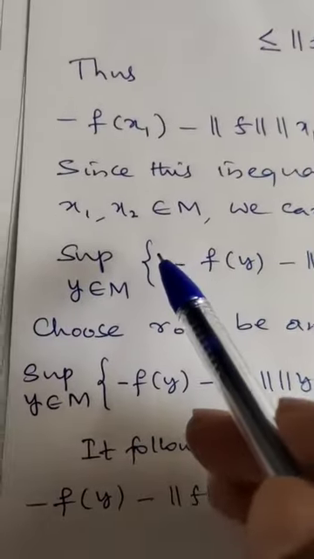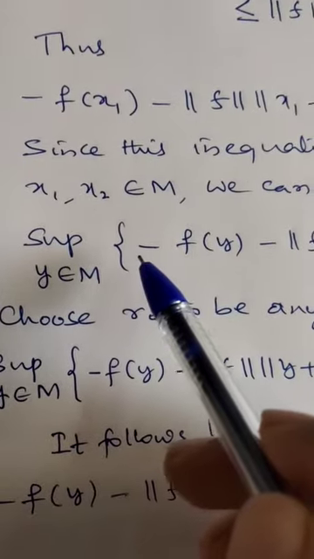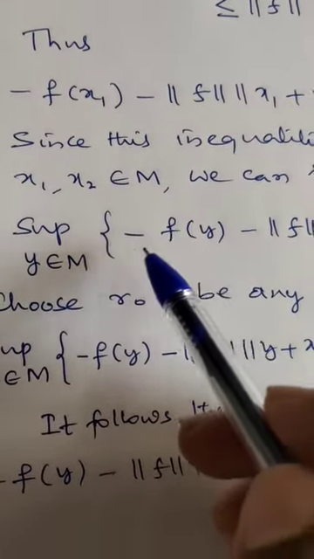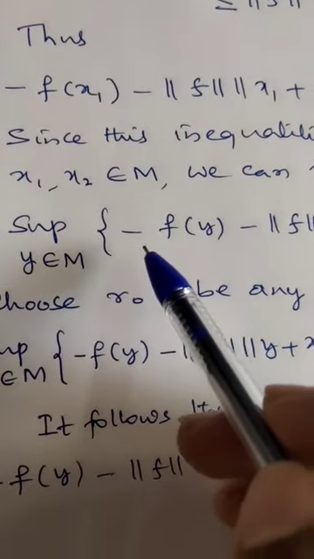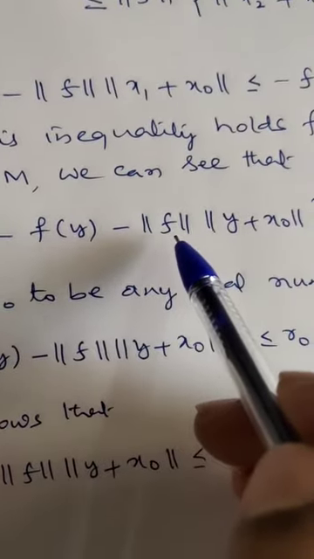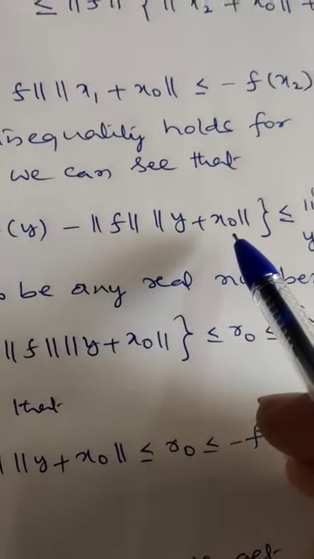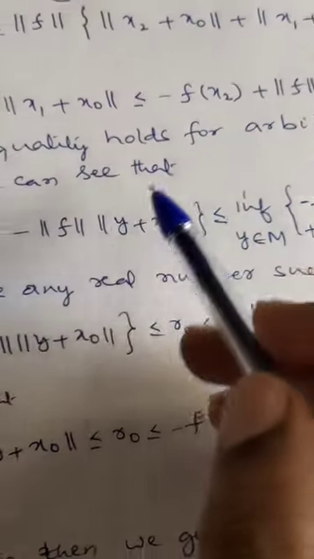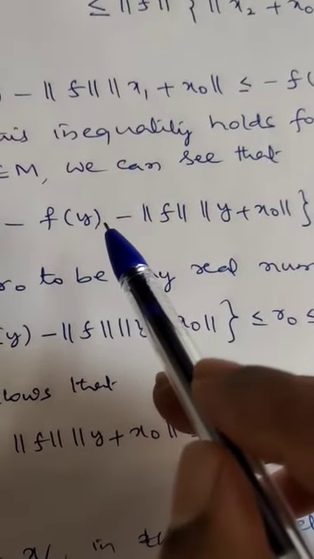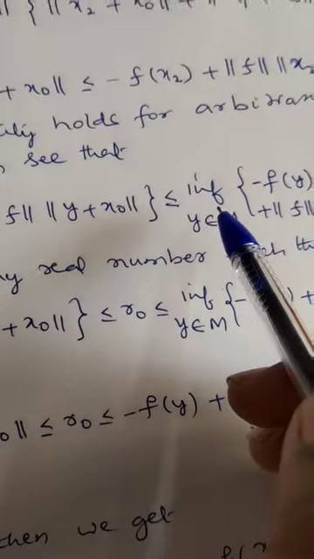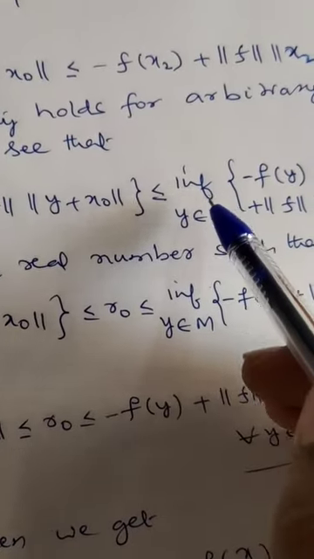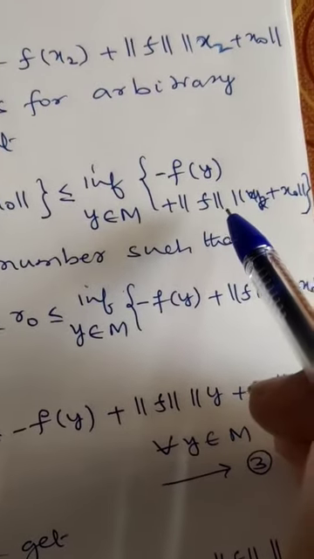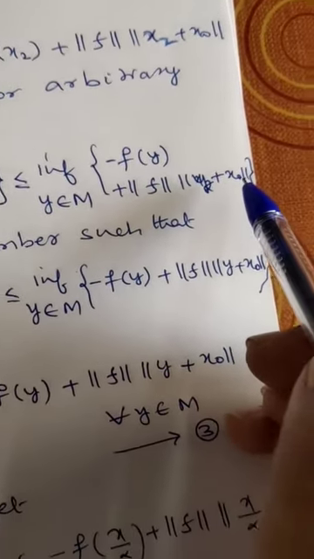So I replace x1 and x2 by y: supremum over y belongs to M of minus f of y minus norm of f into norm of y plus x0 is less than or equal to infimum over y belongs to M of minus f of y plus norm of f into norm of y plus x0. The inequality is true for every element, so it is true for the maximum on the left and the minimum on the right.